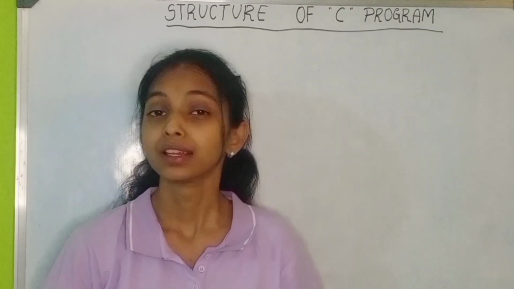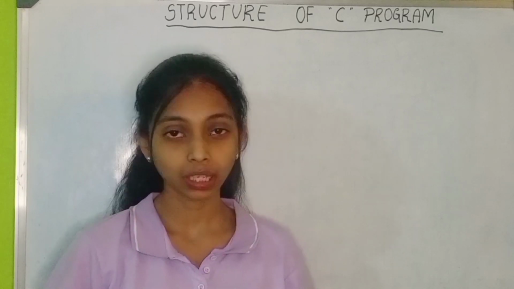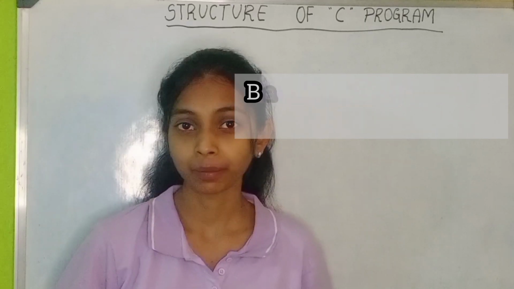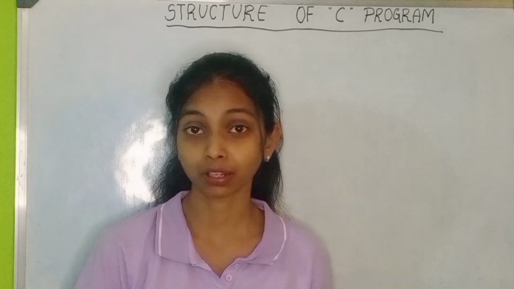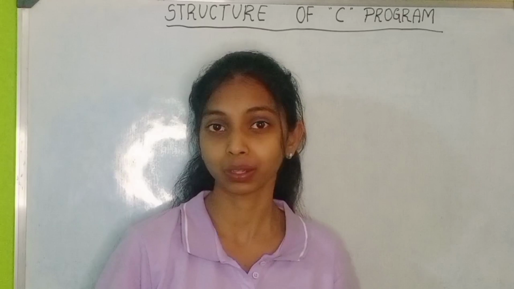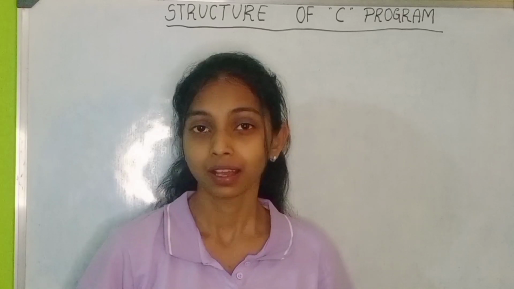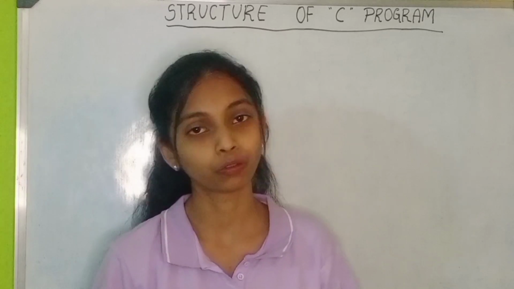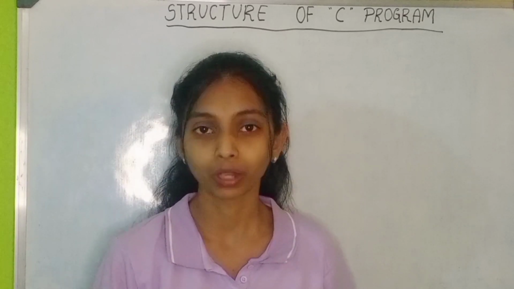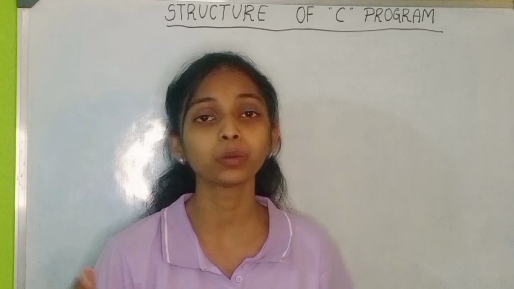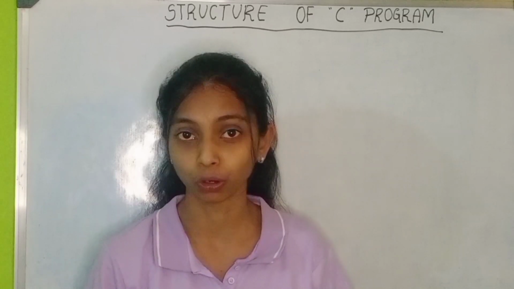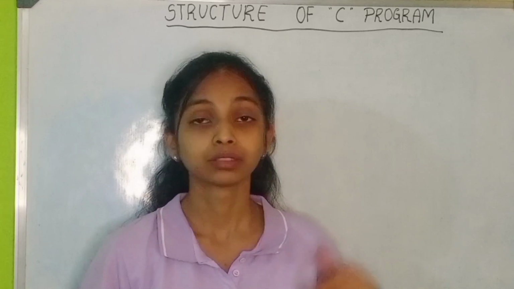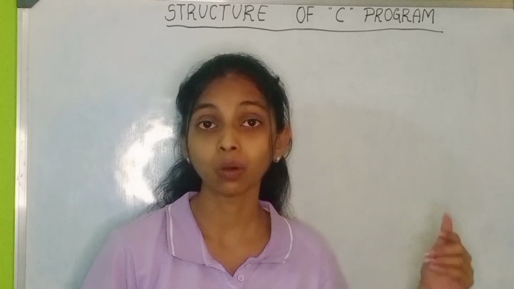Allied technologies. So today in this video, we will be discussing the basic structure of a C program. What is a C program, or what is the need of having a structure for the C program? These might be your questions. Yes. In order to write a program, we have to follow certain rules of format. Different programming languages have their own basic structure that needs to be followed in order to write a program. So now let us look at the basic structure of C programs, how it looks like.